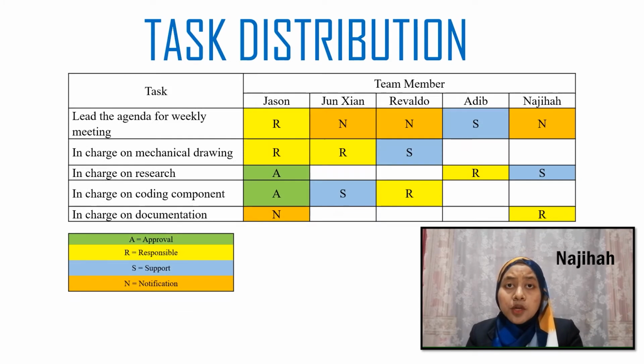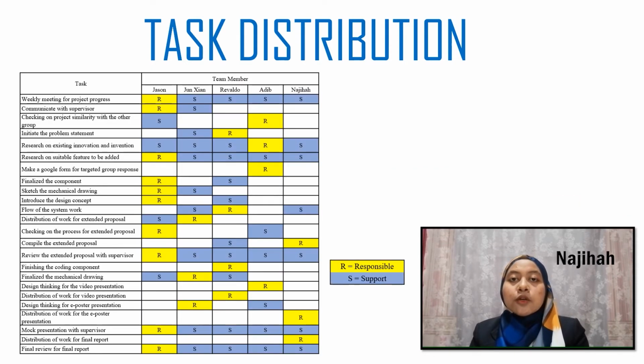The task distribution of team members are given equally as follows. Jason as a group leader in charge of the weekly meeting, Jishan in charge on the mechanical drawing together with Jason, Rivaldo in charge on the coding component, Adib in charge on the research of our project, and I myself in charge for the documentation part. For additional tasks also given equally to them.